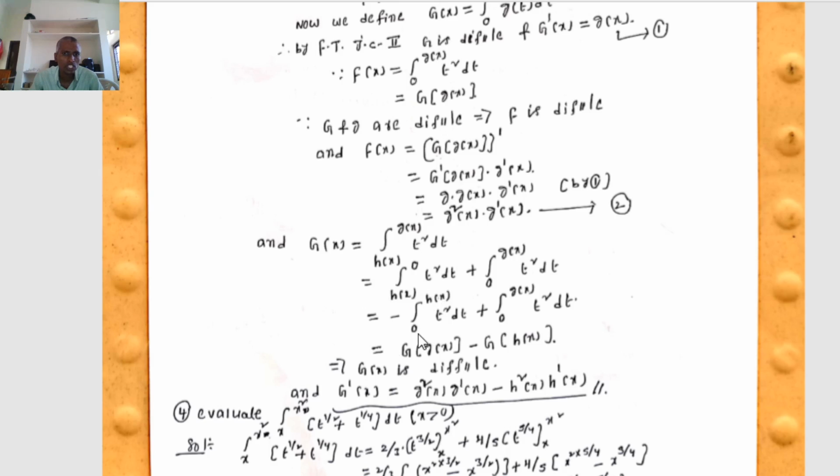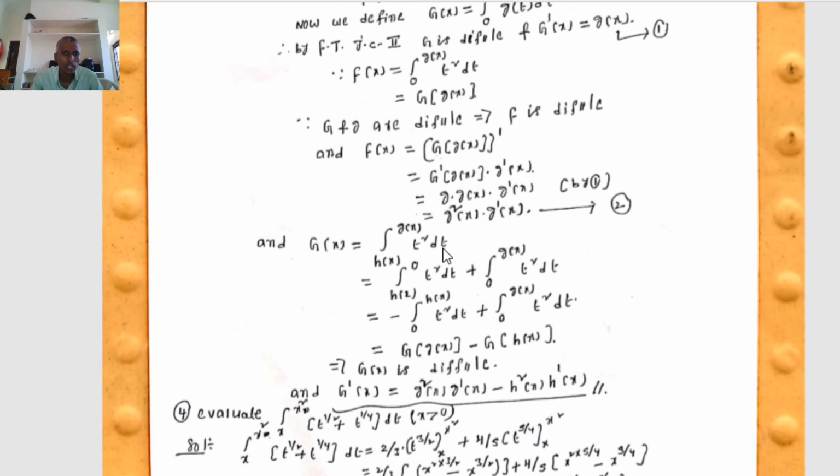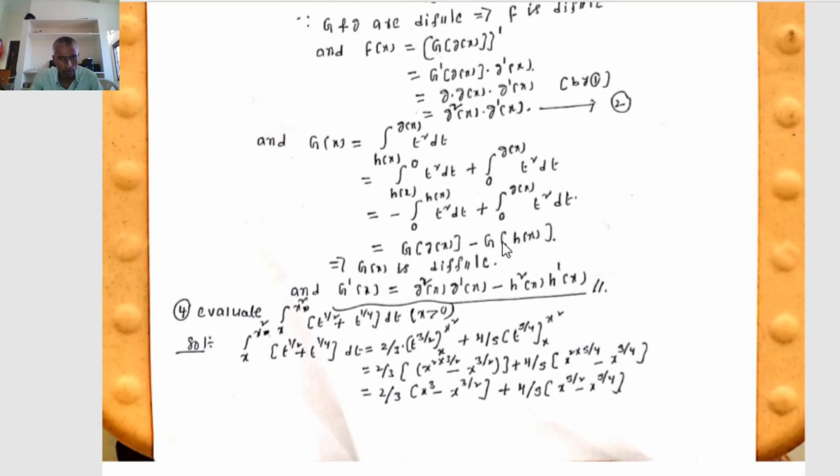Therefore, by definition, the integral from h of x to g of x of t square dt can be written as capital F of g of x minus capital F of h of x. Since F of g of x is differentiable and F of h of x is also differentiable, their difference is also differentiable, so G of x is differentiable. Therefore G dash of x equals g square of x times g dash of x minus h square of x times h dash of x.